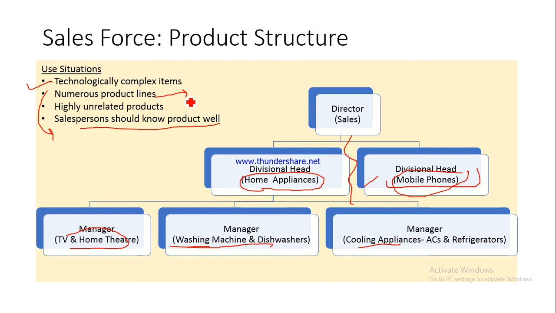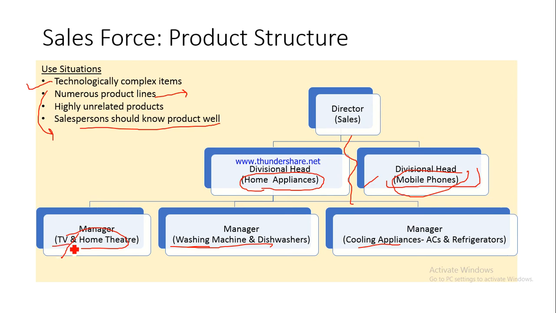So then what you do, you group the products into different product lines, and then you assign one product line only to a particular salesperson. So he does not have to sell other unrelated products, right? He only has to sell the products in that product line, which are very much similar to each other. For example, if you look at these two products, TV and home theater.